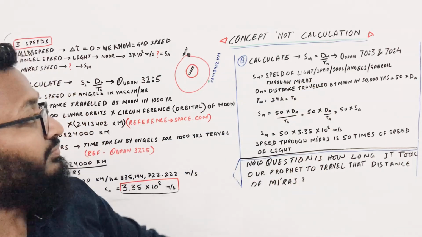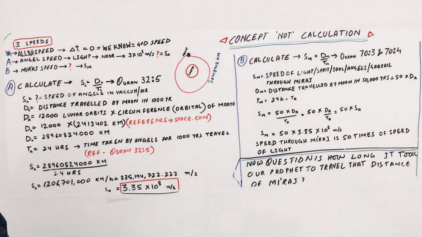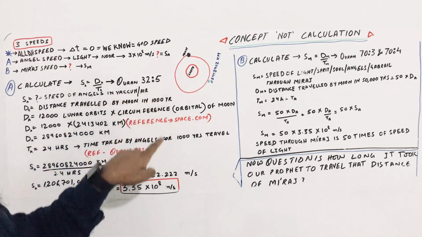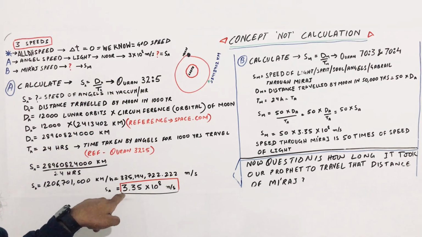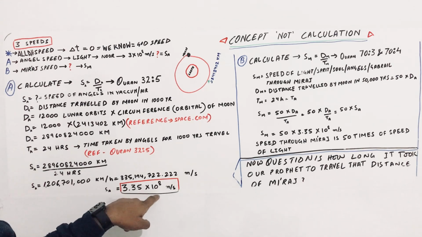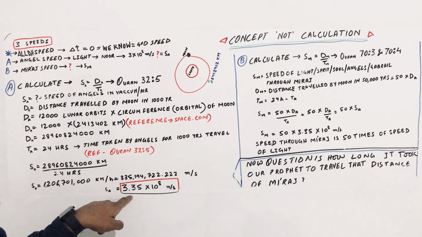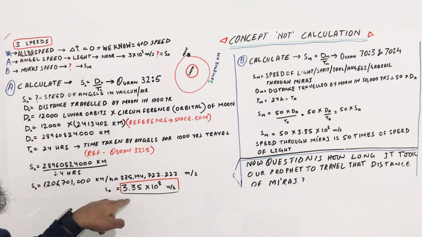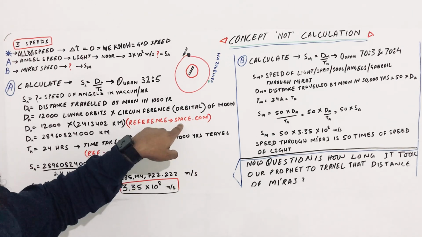So for now, to wind up everything: from Quran chapter 32, verse number 5, we know the speed of light is 3.35 into 10 to the power 8. As we know, it is 3 into 10 to the power 8. It means we took the reference from space.com.